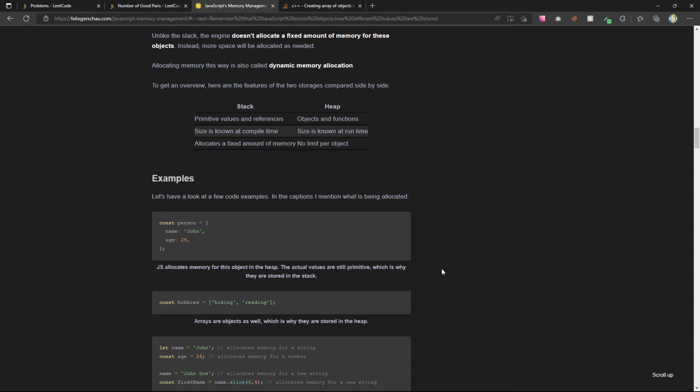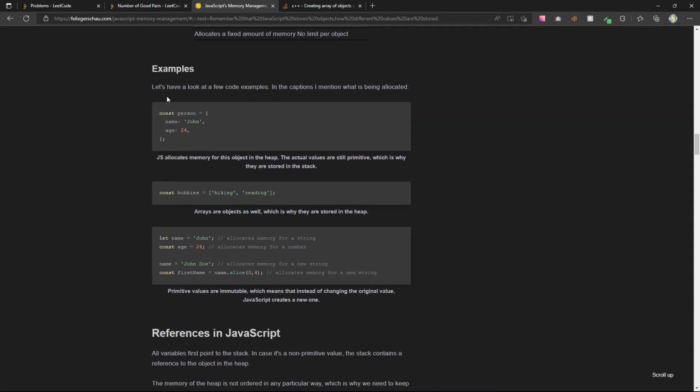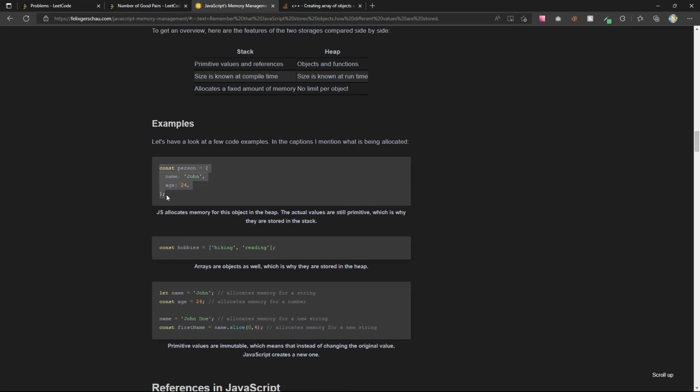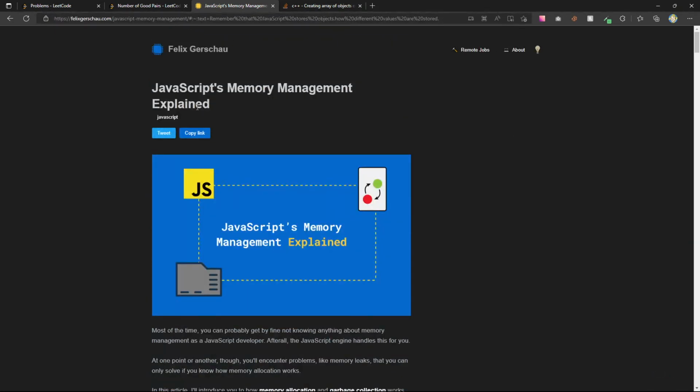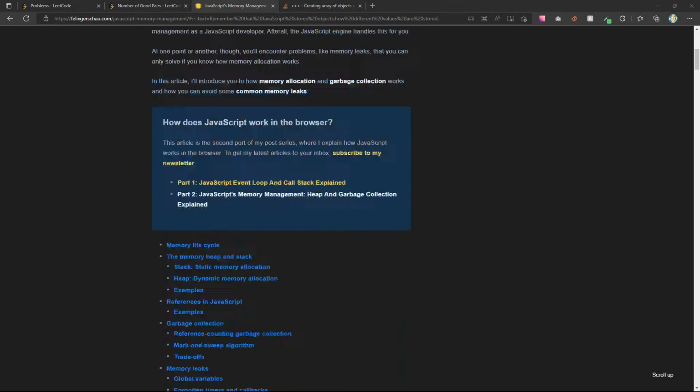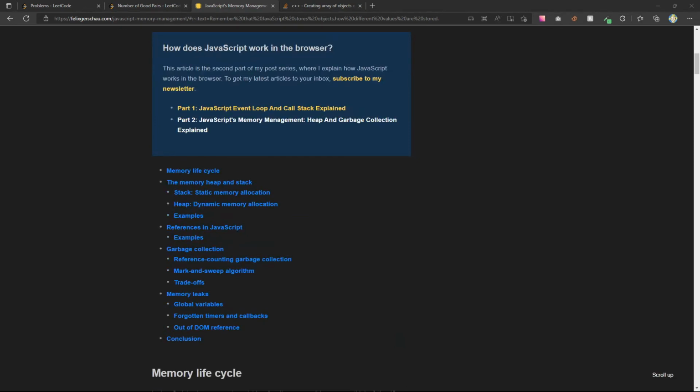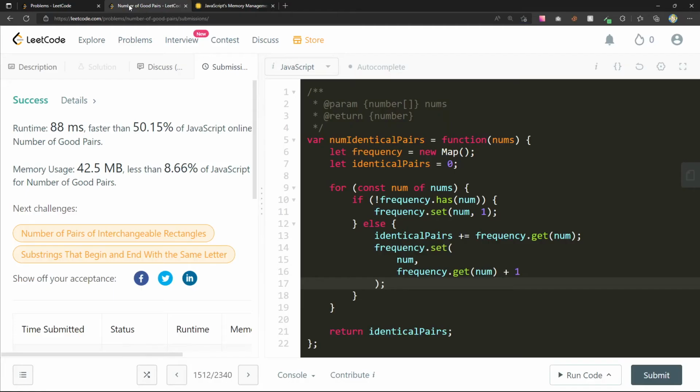Actual values are still primitive, which is why they're stored in the stack. So the object itself is stored in the heap, but the values you're pointing to, like these primitives, are also stored in the stack. I'll link this in the chat so others can read from it as well. Could be cool to learn. I'm going to leave this open for myself to get to later. But that's neat.